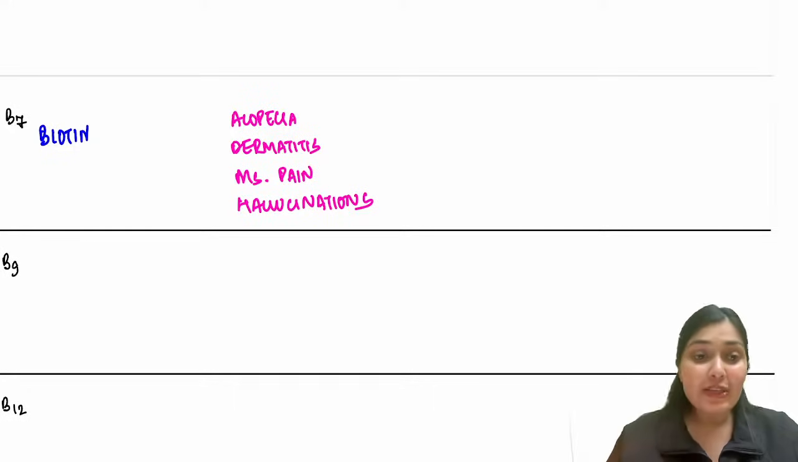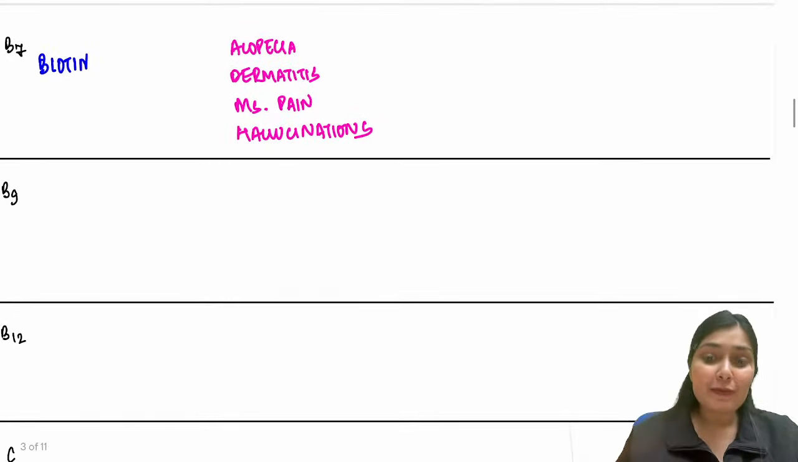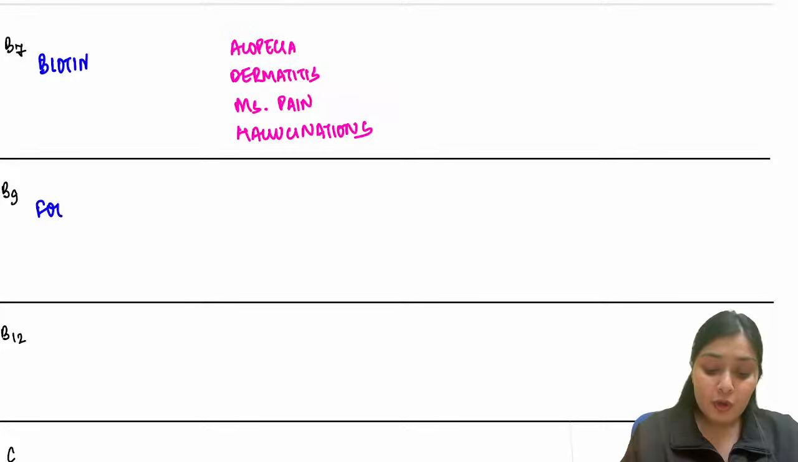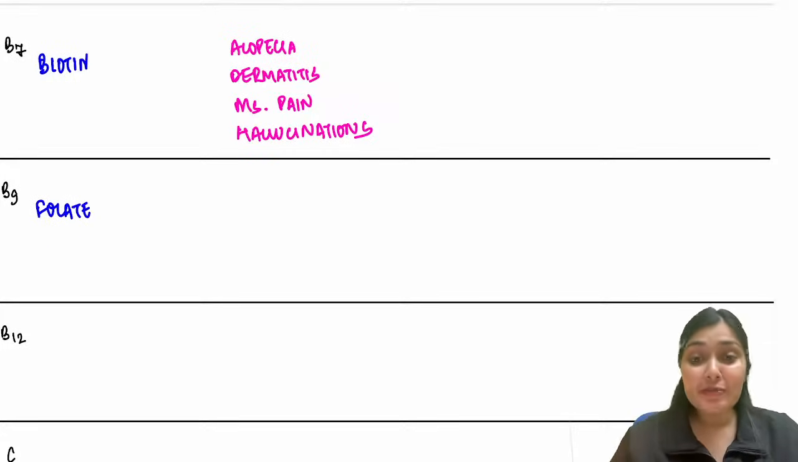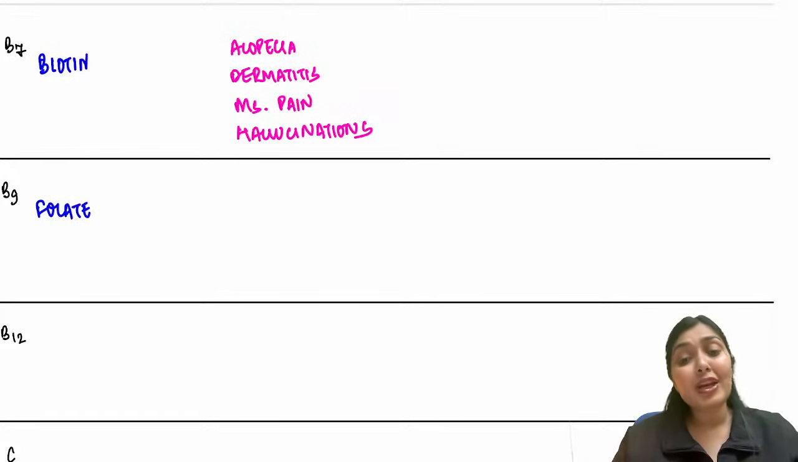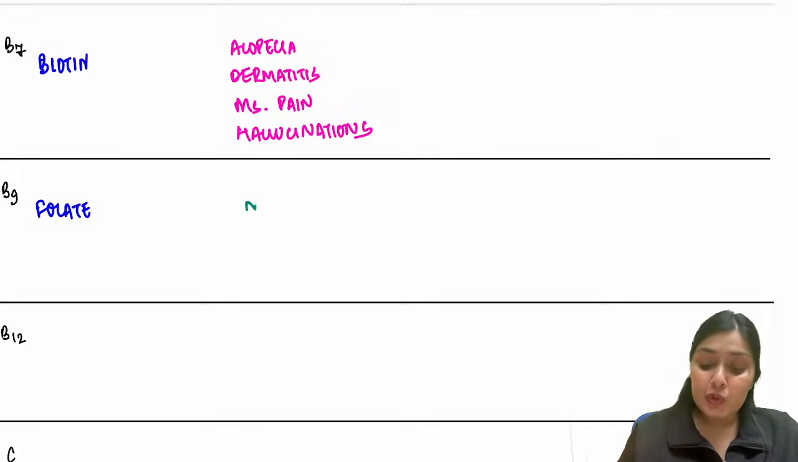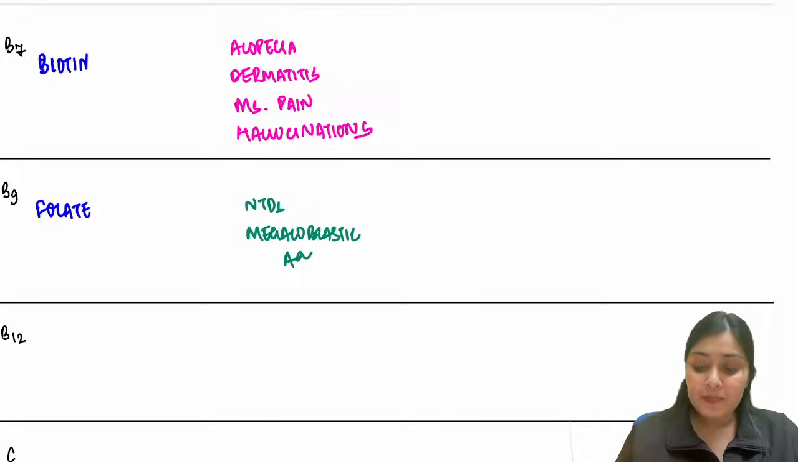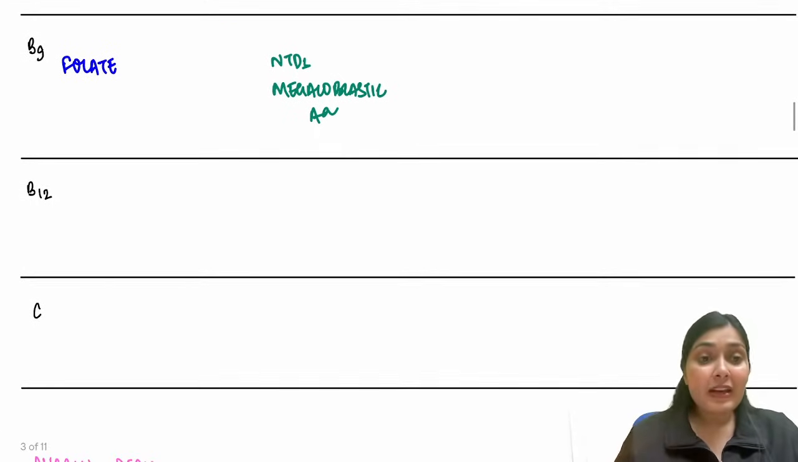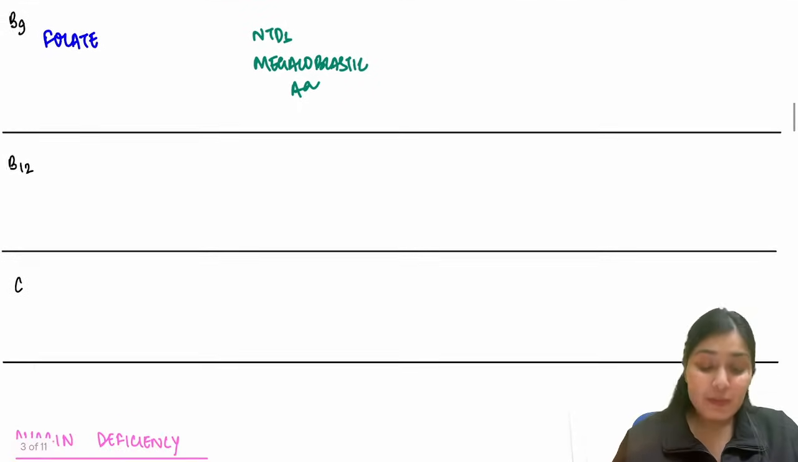After B7, let's talk about B9. B9 is folate. And we all know why we supplement folate in pregnant females. Because if there is deficiency of folate in pregnancy, it can cause neural tube defects in the baby, right? So folate deficiency can cause neural tube defects, and also we know folate deficiency can cause megaloblastic anemias.